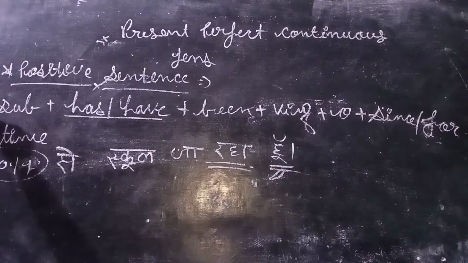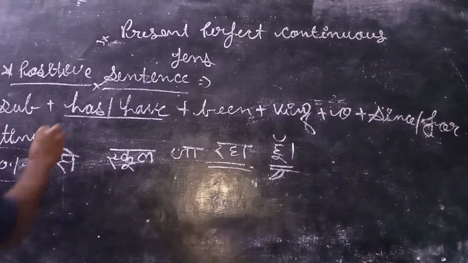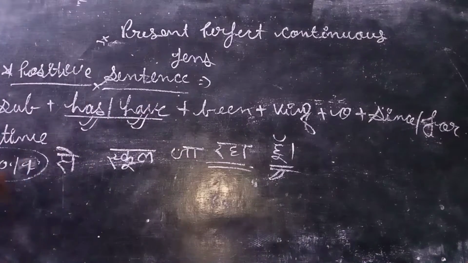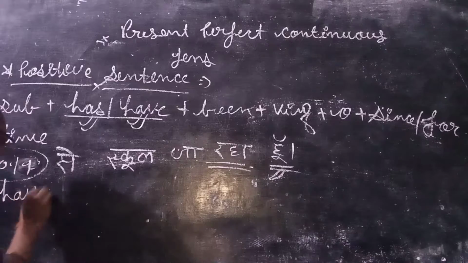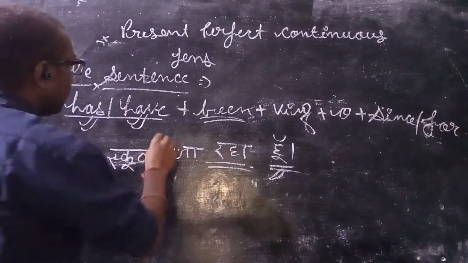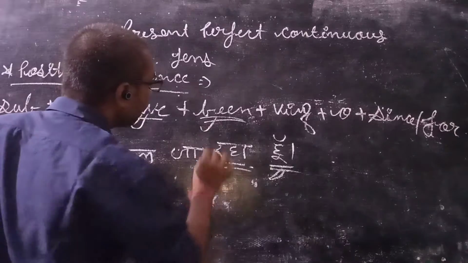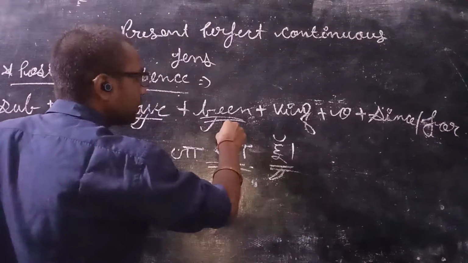So it will take the subject first. What is the subject? Who is the doer of the verb? मैं, I, right? So it will take I. What is the subject? I, and this will decide whether it takes has or have. ये decide करेगा कि ये has लेगा या have लेगा, right? So we all know that I always takes have. So I have, and then comes been. Why? Just because we cannot write the fourth form of the verb without the be form of the verb. That's why we use be here.